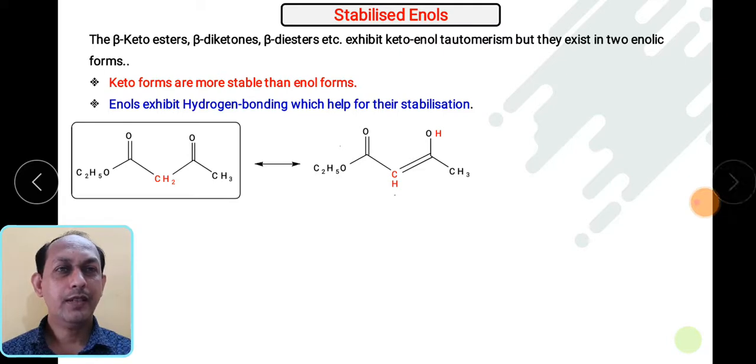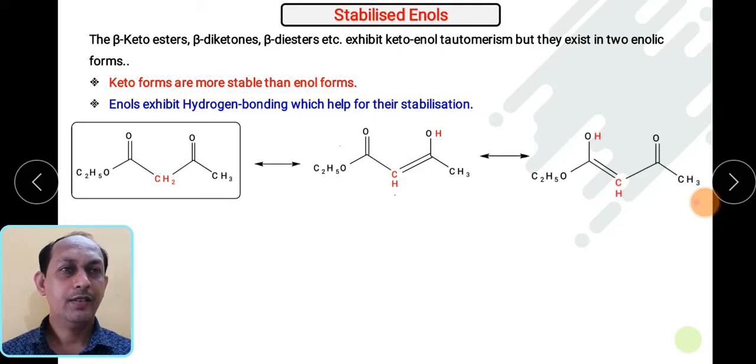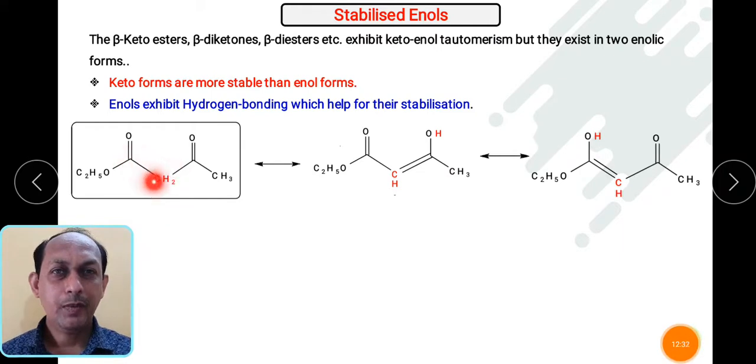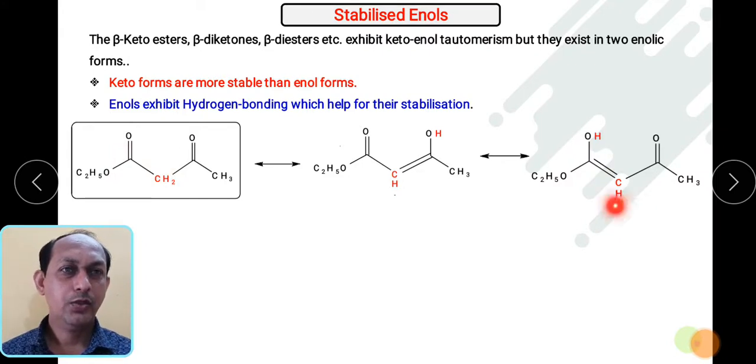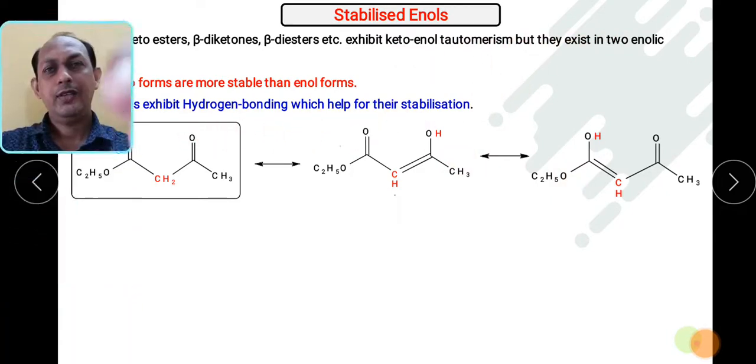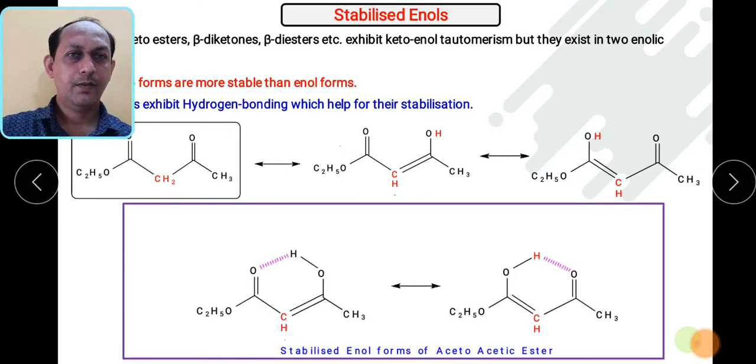In another form also we can write it. Here you can see the double bond will form over here, and hydrogen will go here. So there are two possible enolic forms. These two structures are called enol structures. Enol means there is a formation of a carbon-carbon double bond, and there is also the presence of an OH group. So this is an enol structure. They have said these enolic structures are stable due to hydrogen bonding. So let us see how the hydrogen bonding structure is formed.